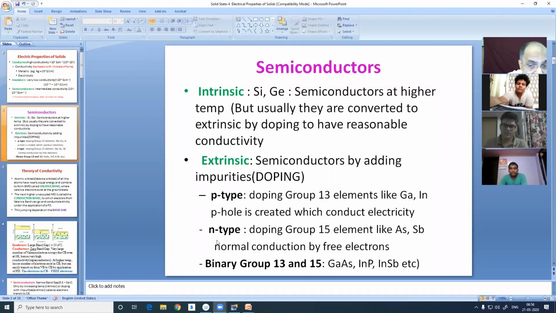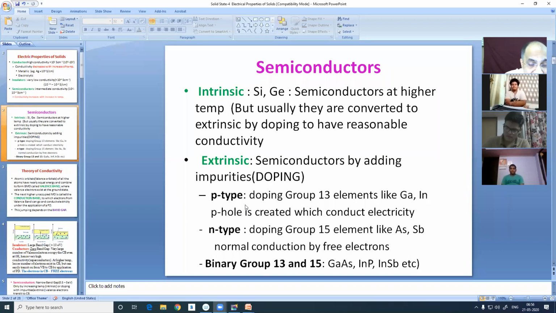So in extrinsic semiconductors, are you able to hear me? We have to dope, add, mix impurities. Impurities are good. So one type of doping gives rise to p type of semiconductors.